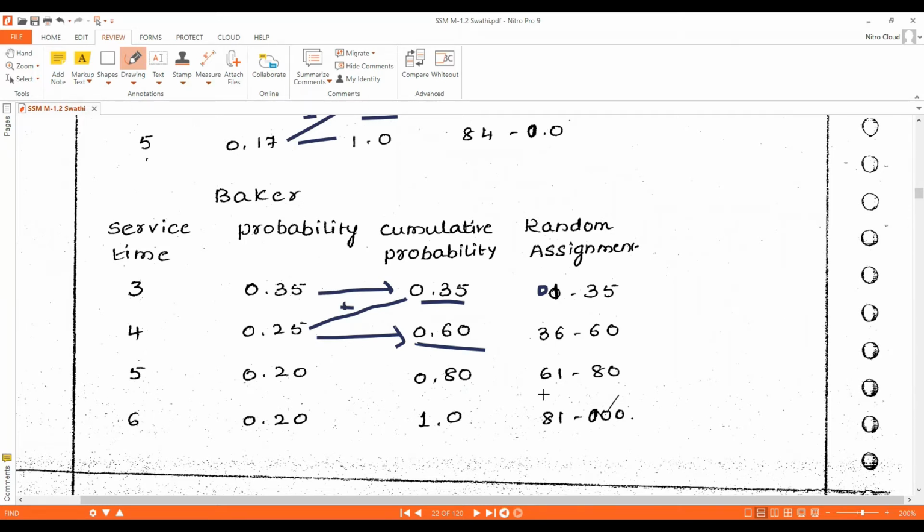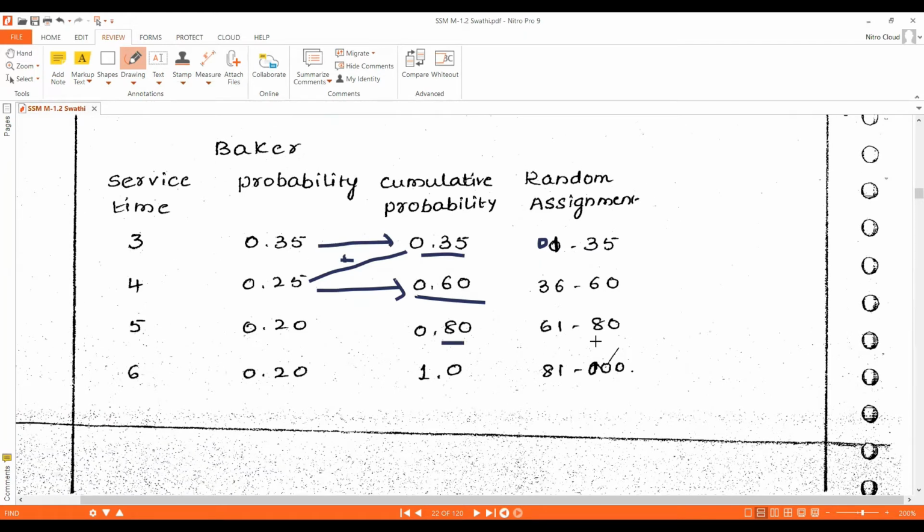For the next one, the random digit assignment will be 61 to 80, because its cumulative probability is 0.80. For the next one's random digit assignment, it is 81 to 00, because the previous random digit ended with 80. So the assignment starts from 81 because its cumulative probability is 1.00.